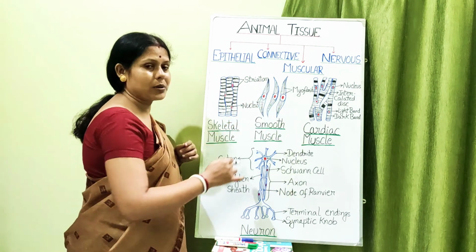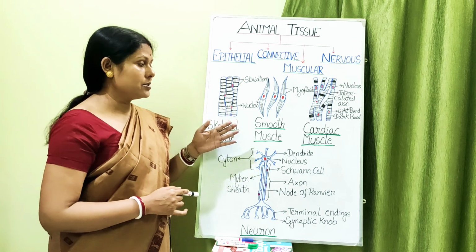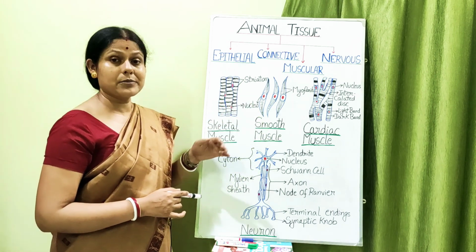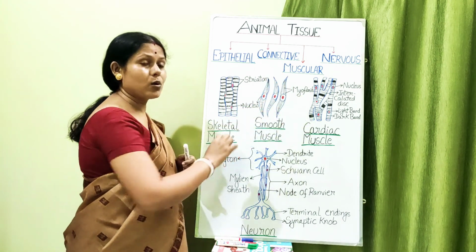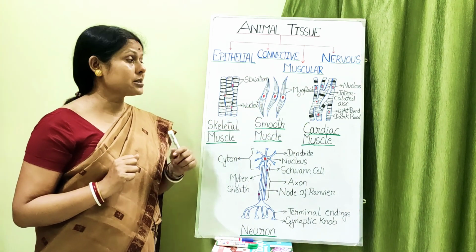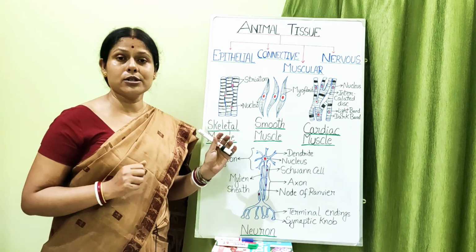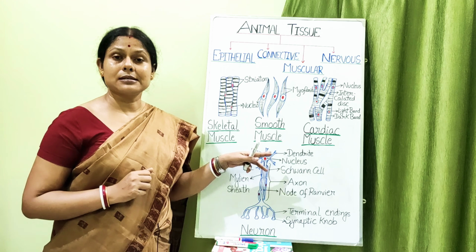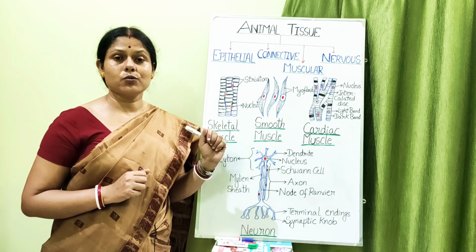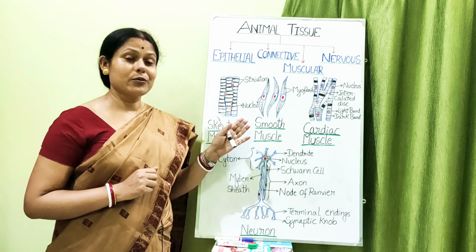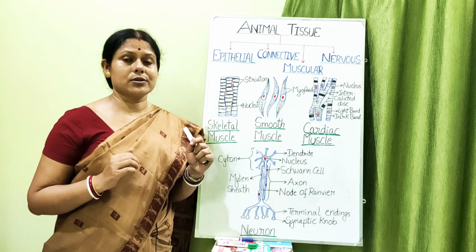And the cell cytoplasm, that is the smooth muscle fibers' cytoplasm, is again provided with longitudinal myofibrils. They also have these contractile myofibrils, but unlike the skeletal muscle which works according to our will, smooth muscles are involuntary in function. That means they will not work according to our wish or will. And where are they present? Of course, they are present in the internal organs of our body.